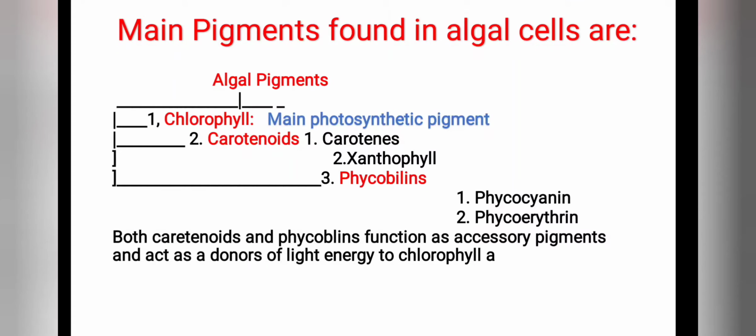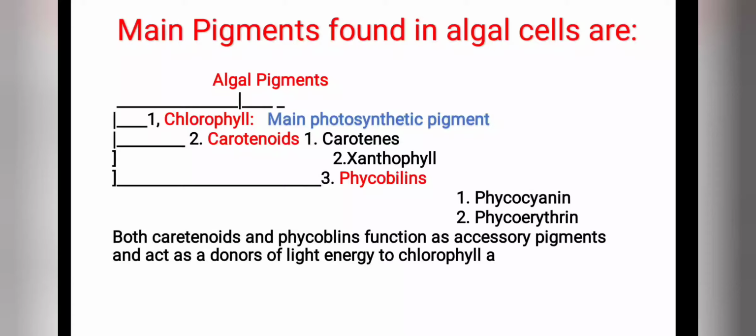Students, main pigments found in algal cells are of three types, that is chlorophyll, carotenoids and phycobilins. Carotenoids are further of two types, that is carotenes and xanthophylls. And phycobilins are also of two types, that is phycocyanin and phycoerythrin.